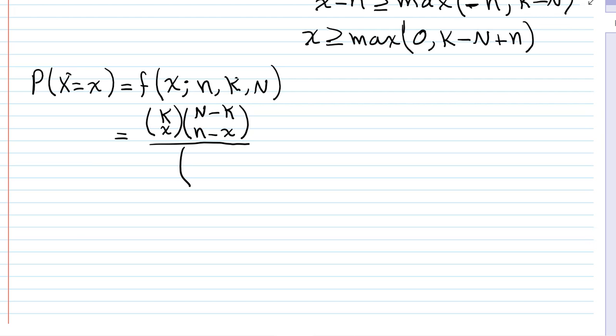Of course, the denominator is the sample space, which is all possible samples of size little n from population capital N, each of which is equally likely to be drawn.